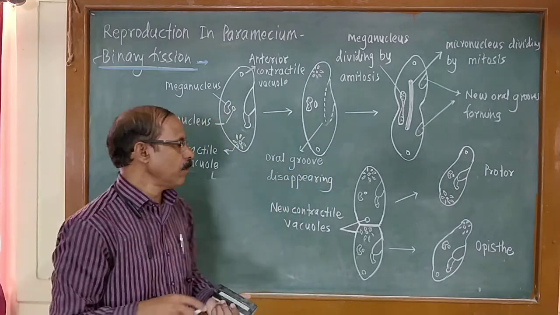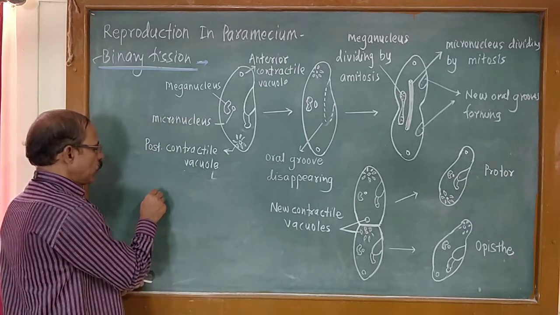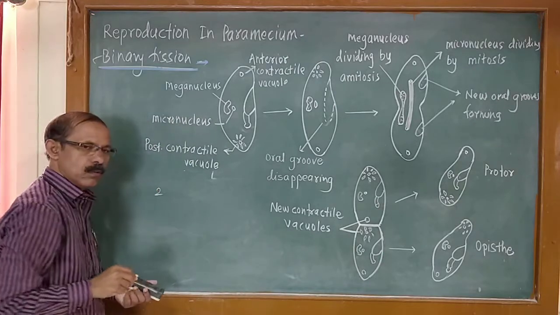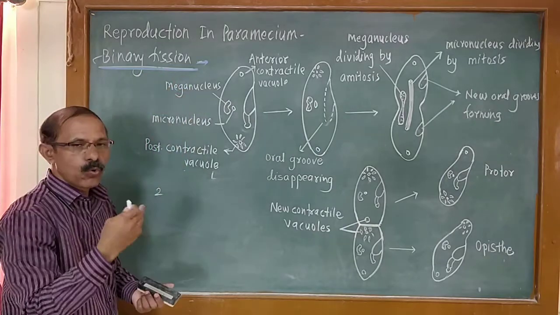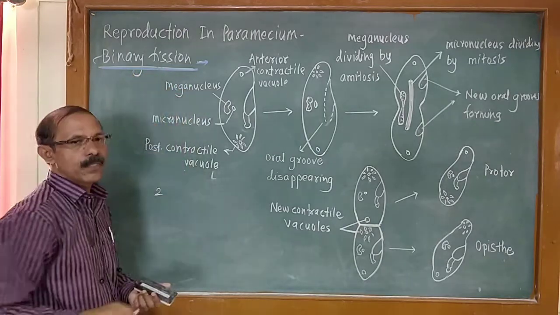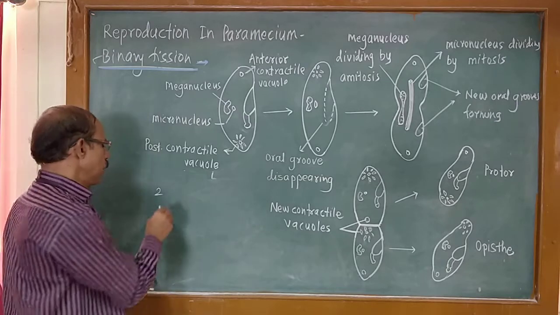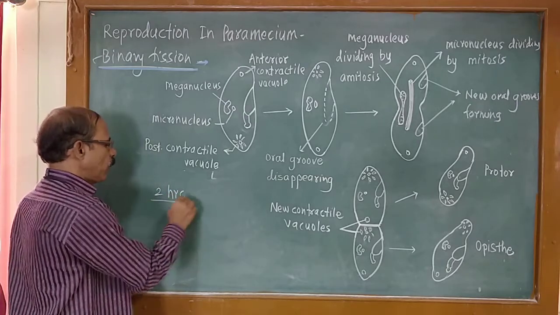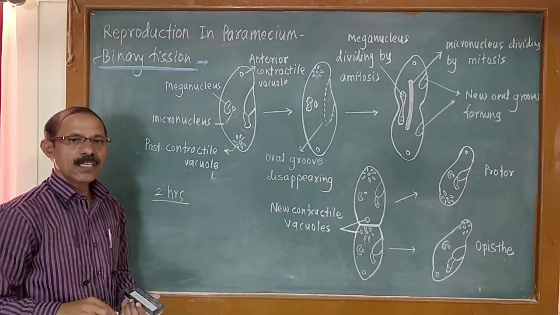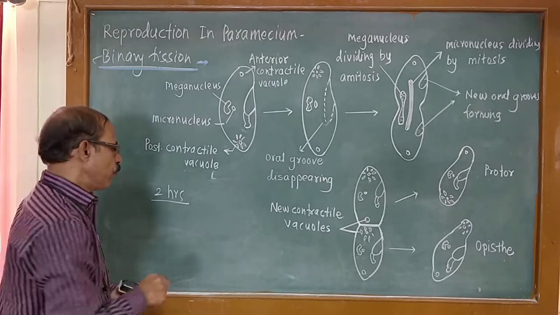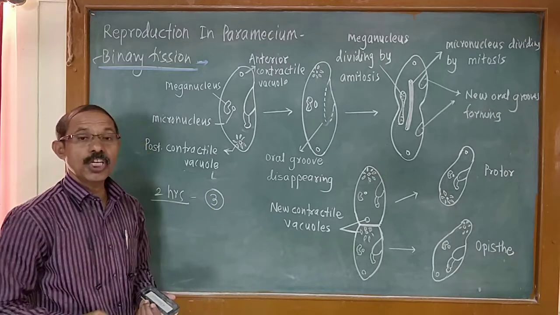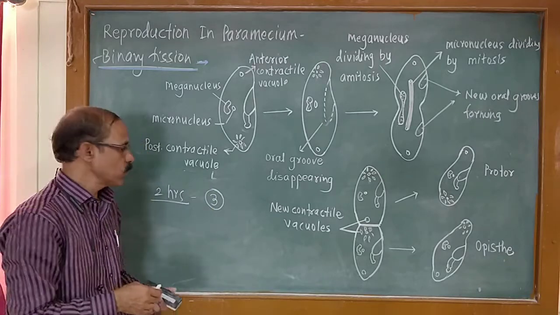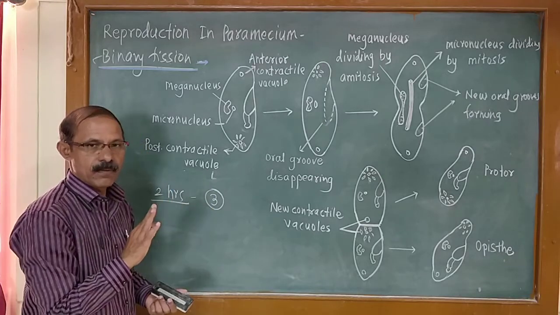A single paramecium takes about 2 hours to reproduce by means of binary fission. So binary fission takes a time of 2 hours, and a single paramecium within a day reproduces generally 3 times.